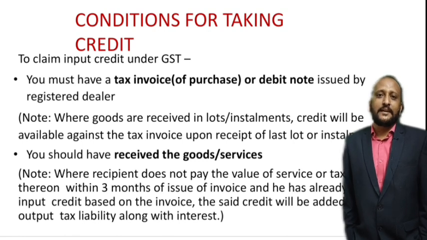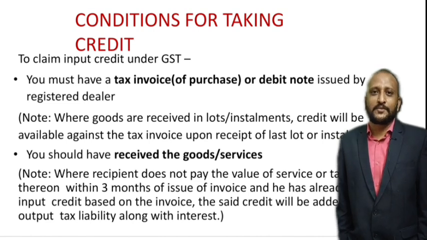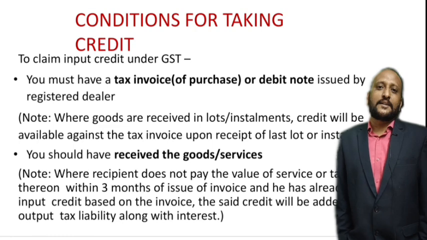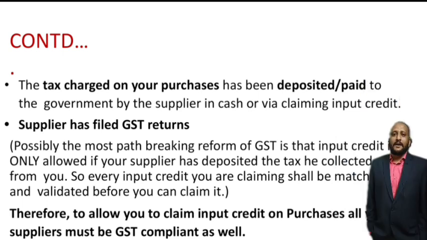Okay, so if you have not actually received the goods, and the goods should be received within 3 months of issue of invoice. For example, if the invoice is issued in January, you should receive the goods compulsorily before April. So within 3 months of issue of invoice, you should be in a position of receiving the goods or services, right?